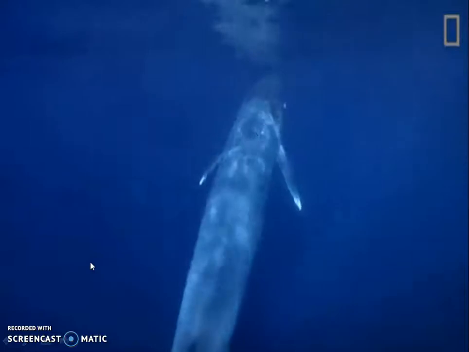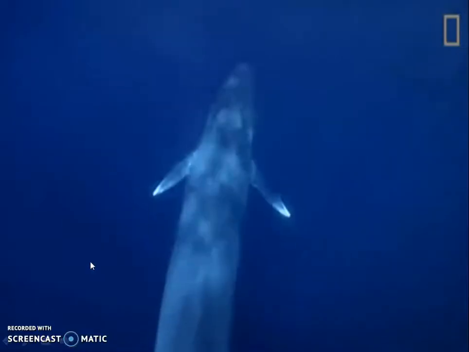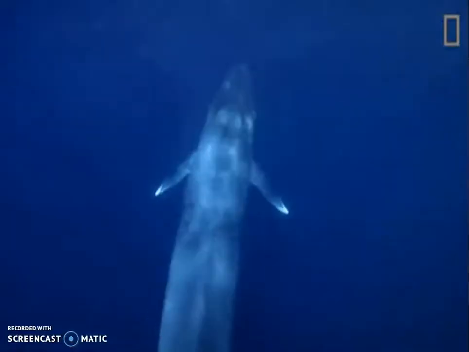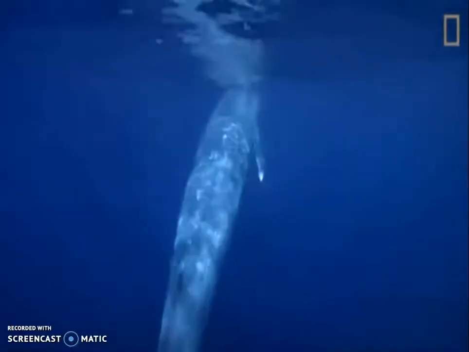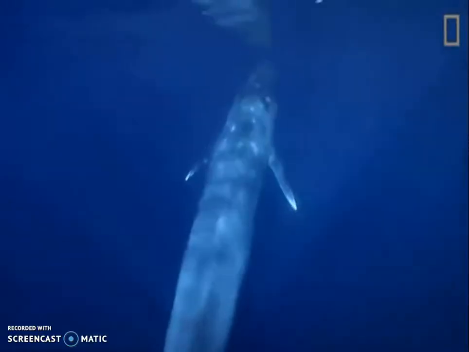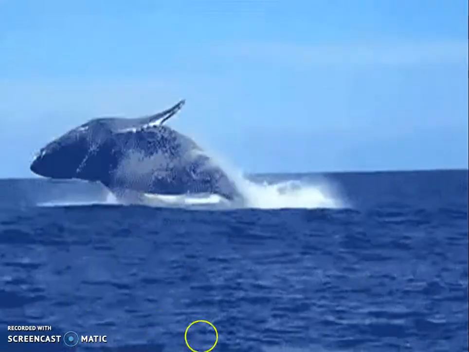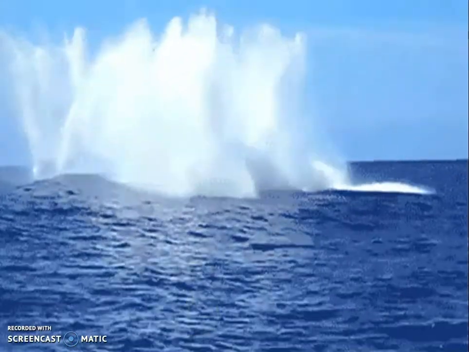In the sea, the largest sea animal is the blue whale, and the length of the blue whale is about 100 feet, and weight is about 100 to 150 tons. Have you seen an elephant? It may take 30 or more elephants to equal the weight of a blue whale. Now you can guess how big the blue whale is. Blue whale is the biggest animal.